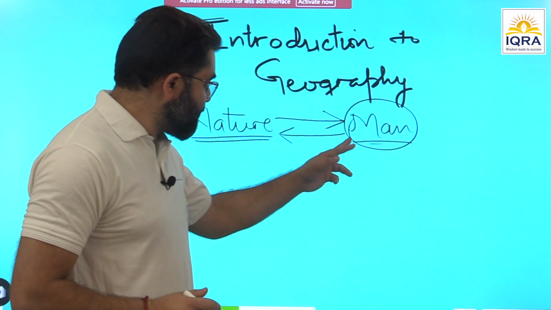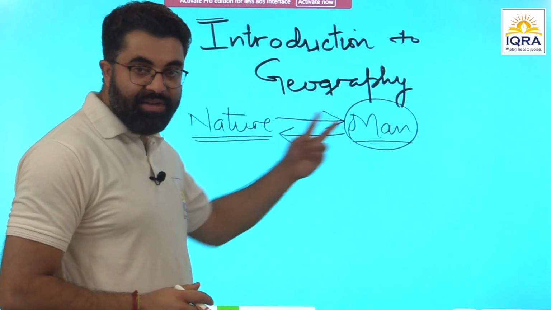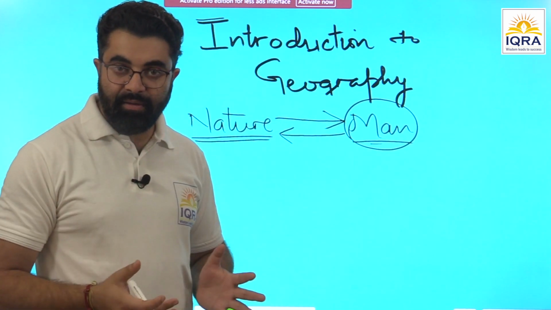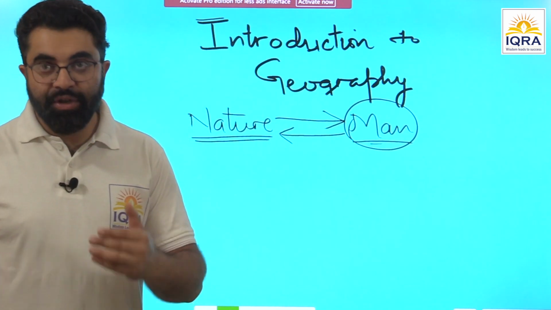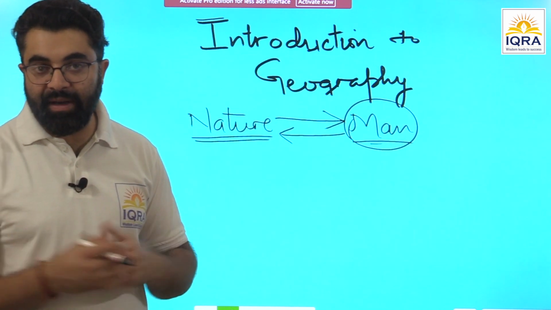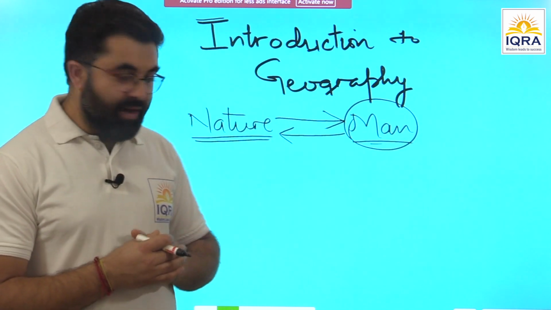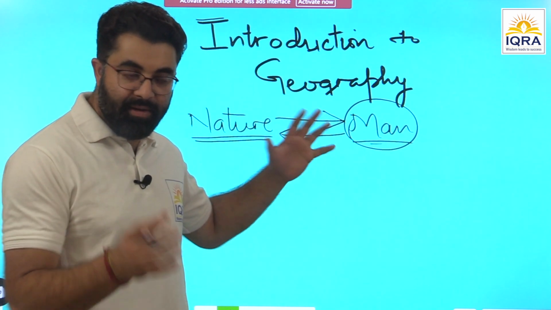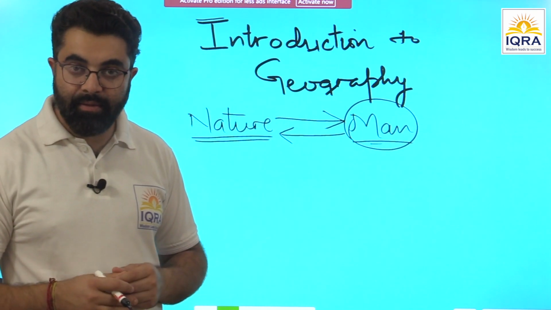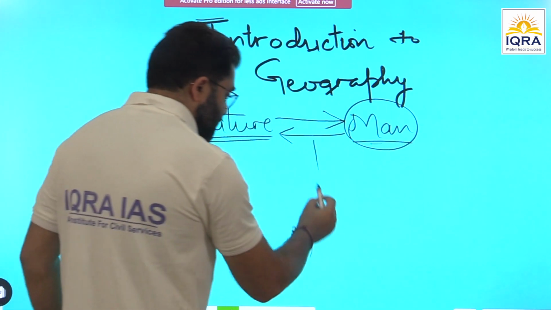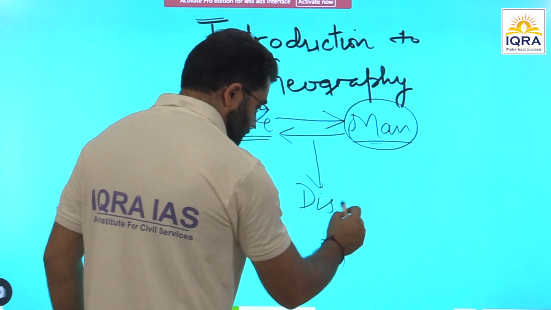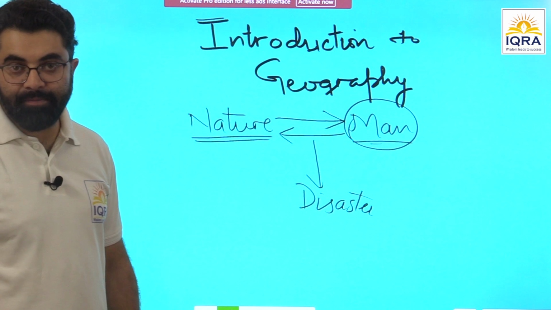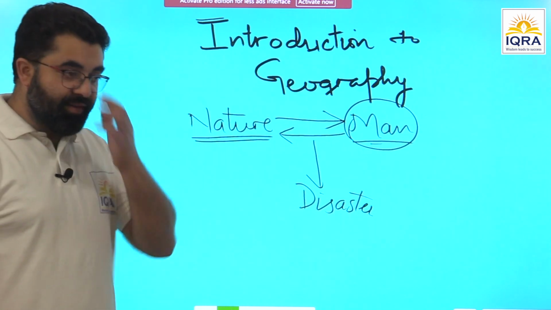There needs to be a balance between nature and man, the forces of nature and the activities of man, isn't it? The forces of nature and man's activity should be balancing, rather should be in equilibrium. And if there is an imbalance, a disequilibrium between man and nature, this is going to lead to disaster. Disaster is an event of destruction.